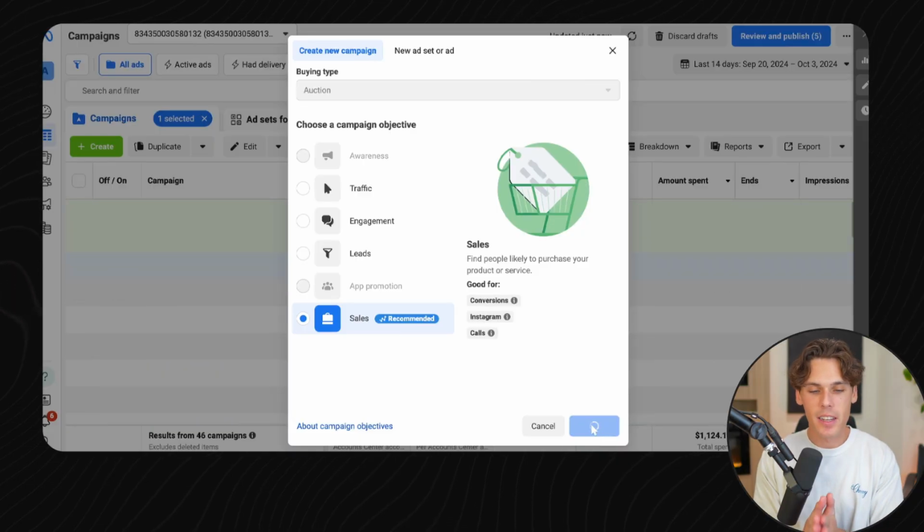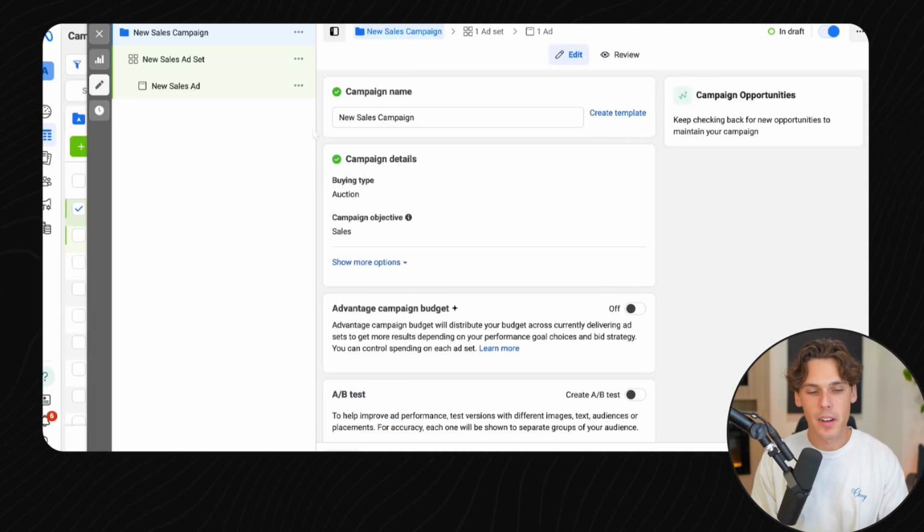So once we chose that, we're going to hit continue. It's going to take you out into this builder here. If you're a complete beginner to Facebook ads, how Facebook ads works is there are 3 different levels. There's a campaign level here, you can see at the top left. Right below that is the ad set level.